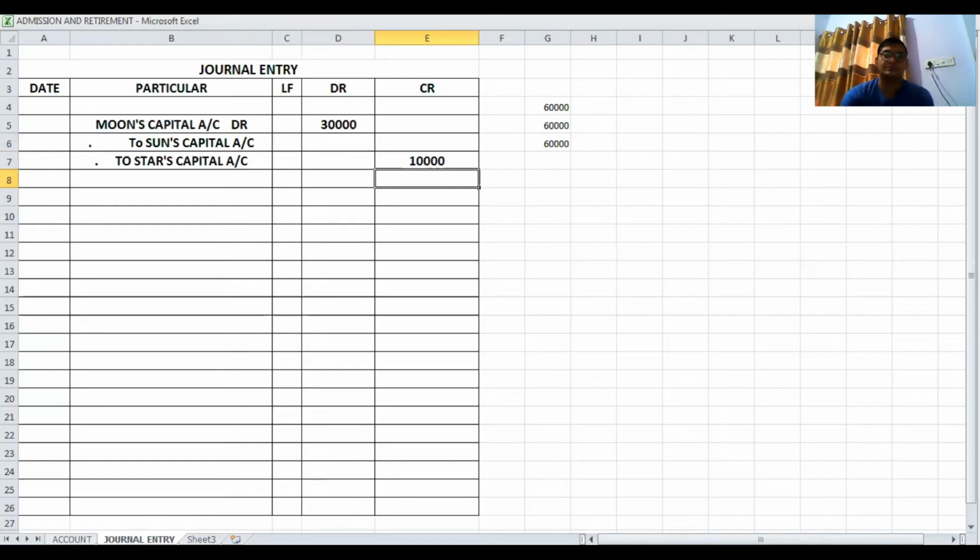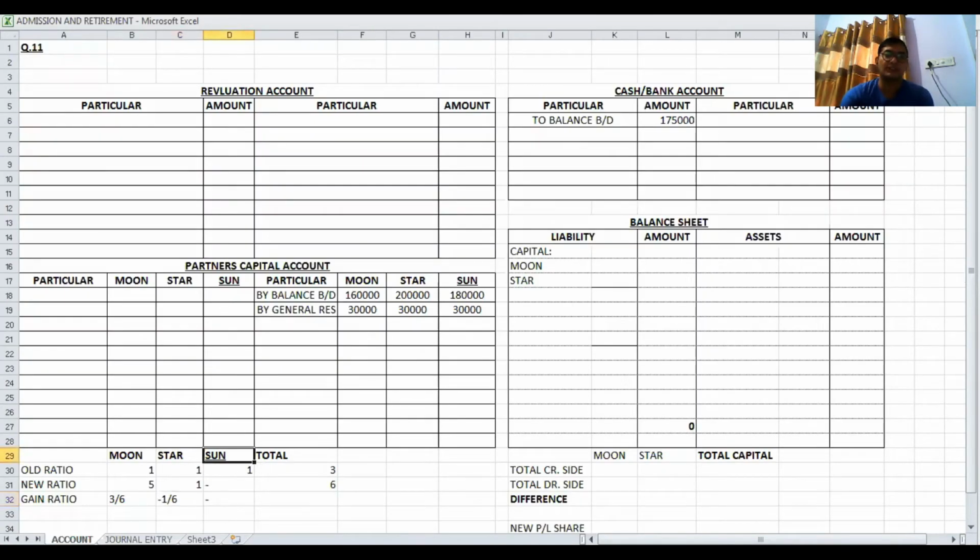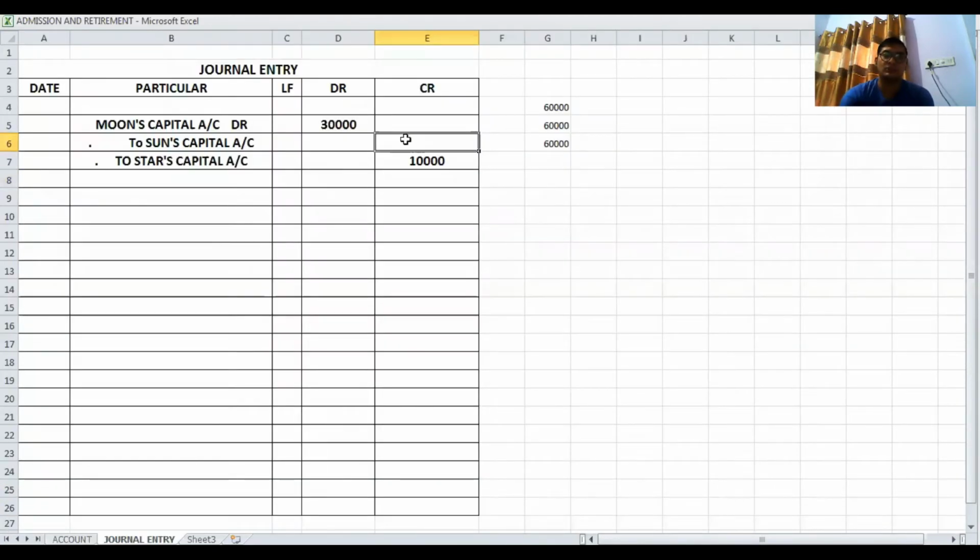Then after, Sun has no gain ratio because he is a retired partner. So his share is 1 by 3. Sun's share is 1 by 3. So 60,000 into 1 divided by 3. Now you can check that the total of the credit side equals the total of the debit side. So this is the general entry. Now we have to pass the ledger posting.